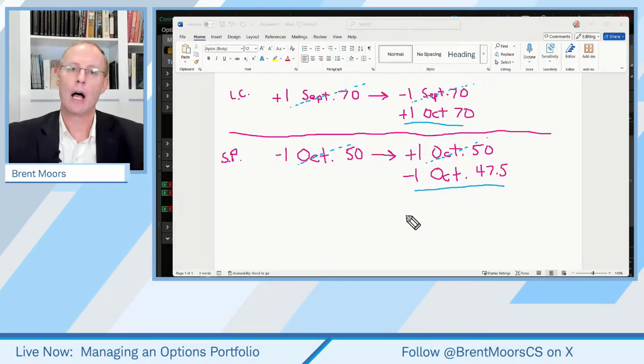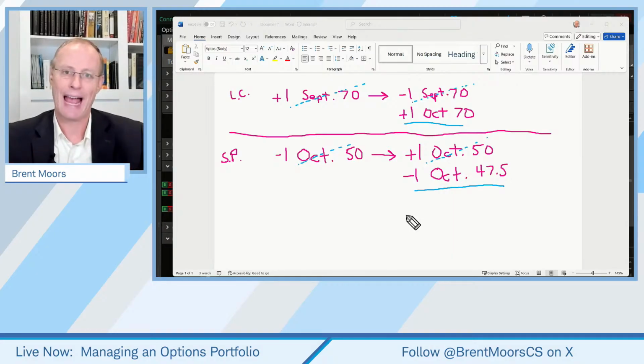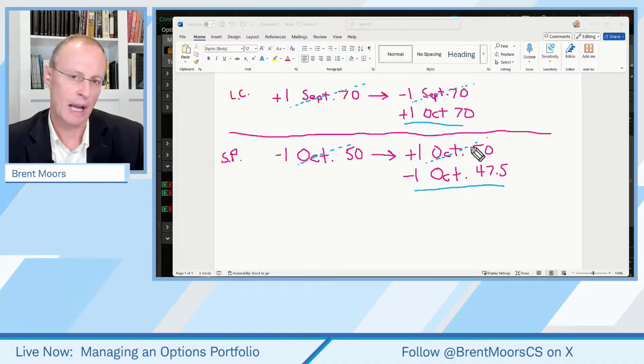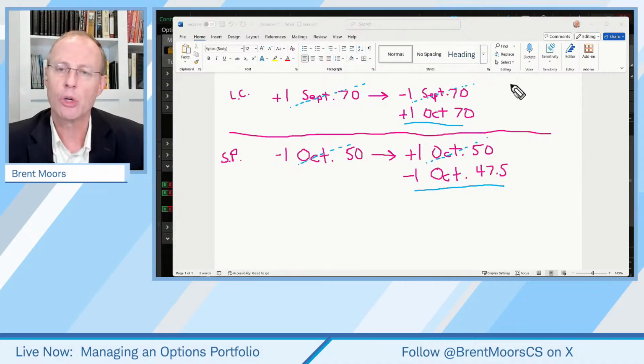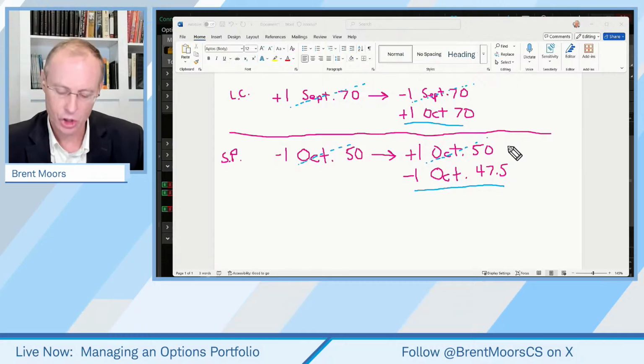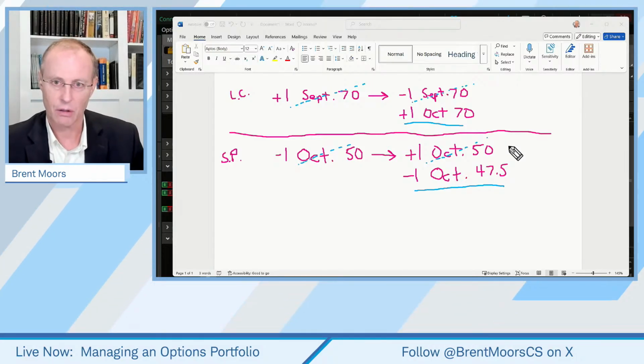Now, we can accomplish this through discrete transactions of, I'm going to buy a put, an October 50 put, and then in a separate transaction, I'm going to sell an October 47.50. Or we can do it all at once in what we'd call a rolling order. Now, you still got to pay commissions either way, but you can do it on one order ticket if you want. I'll show you how to do that here in just a little bit.